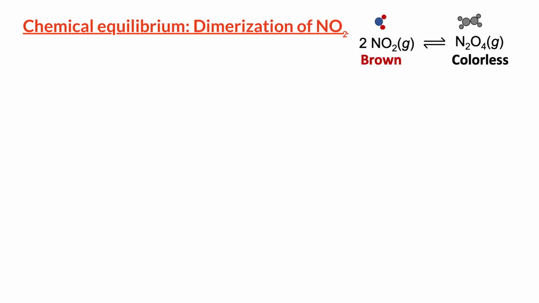Let us consider the following reaction. Dimerization of NO2. 2 moles of nitrogen dioxide dimerizes to form 1 mole of dinitrogen tetroxide. NO2 is a brown color gas while N2O4 is a colorless gas.